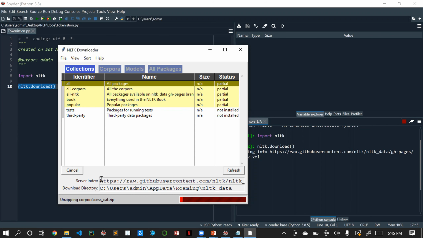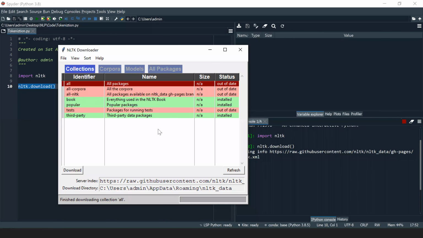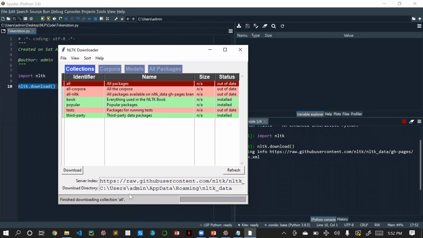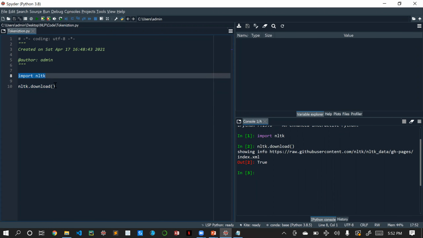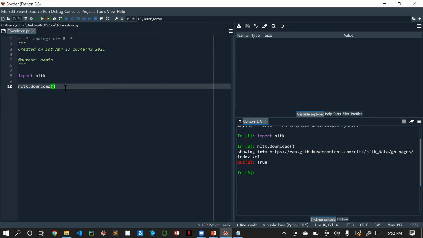I will be pausing the video, and after the download is complete, I will resume it again. Yeah, guys, it took a huge amount of time, around 5 to 10 minutes. I don't know why. Now it's completed. Let's refresh this. Here it's showing, finish downloading collection for all. Now let's close this. So our NLTK is imported and downloaded. This is a one-time step. Next time, you don't need to download it again.